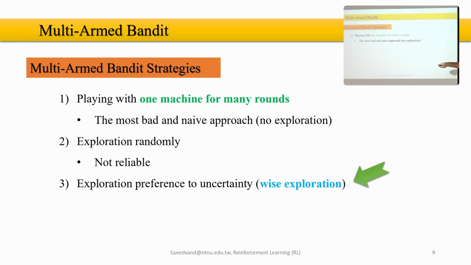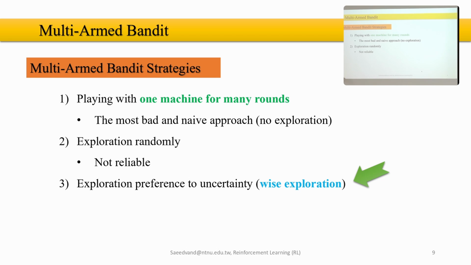As we said, one of the approaches is playing one machine for many runs. This is a naive approach because there is no exploration. Second one, exploring randomly. Another approach can be, instead of picking one machine and playing forever, to play randomly each time. Again, this approach is not reliable because that randomness is completely random.